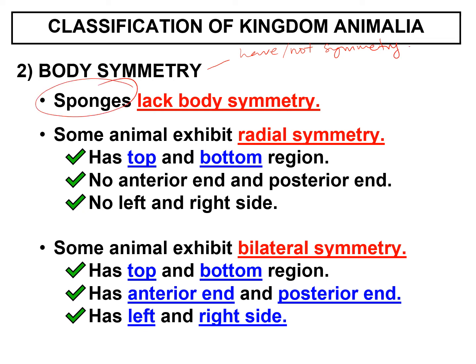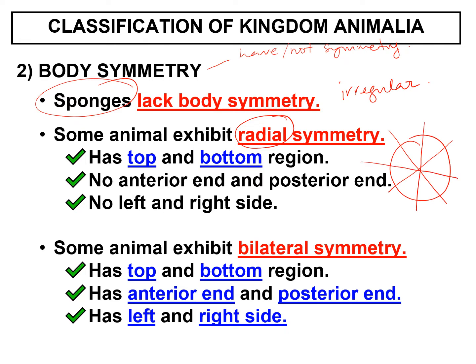For example, sponge. Sponges lack body symmetry, meaning their shape is not symmetrical. They have an irregular shape. Some animals exhibit radial symmetry. Radial symmetry means having top and bottom regions, no anterior end and posterior end, no left and right side. Radial, so if we cut it from every angle or every part, it will result in the same size.